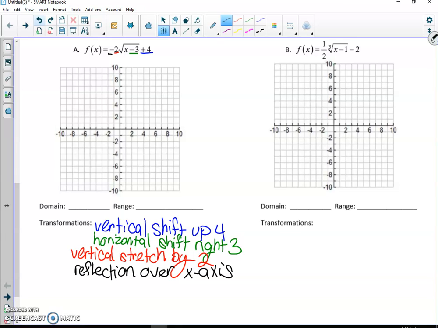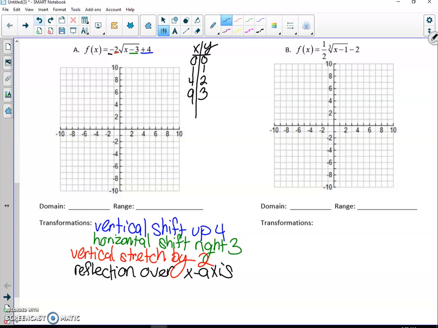Okay, so now to graph this, I always start with my original parent function chart, and for my parent function chart, remember, I just picked the values I could take the square root of. So I can take the square root of 0, 1, 4, 9, and you can keep going, 16, but that's off the grid, so I'm going to stop at 9. And then the square root of those numbers are 0, 1, 2, and 3.